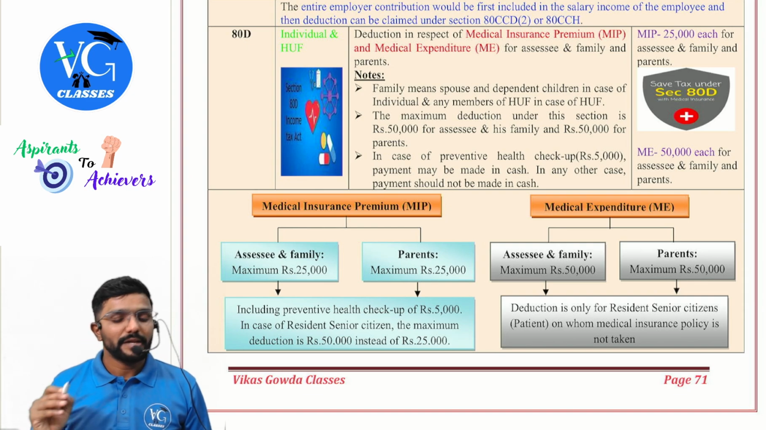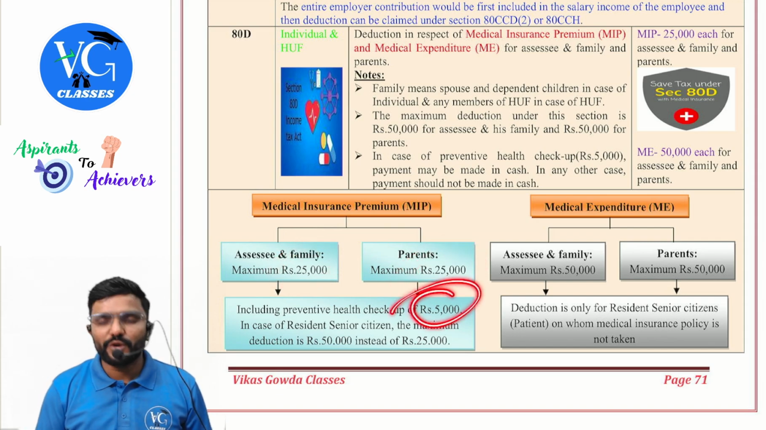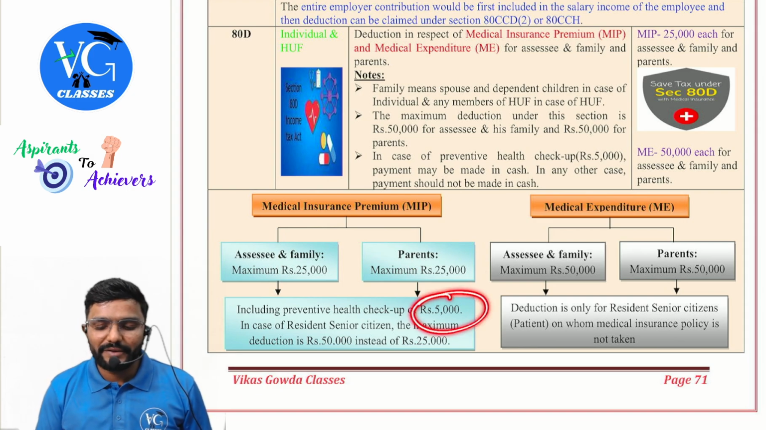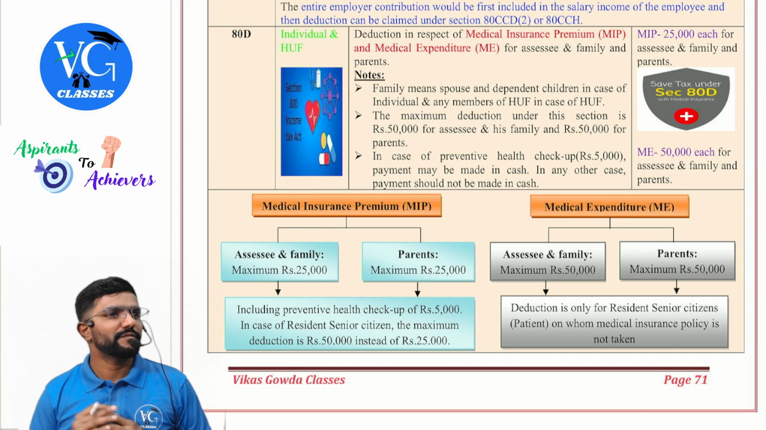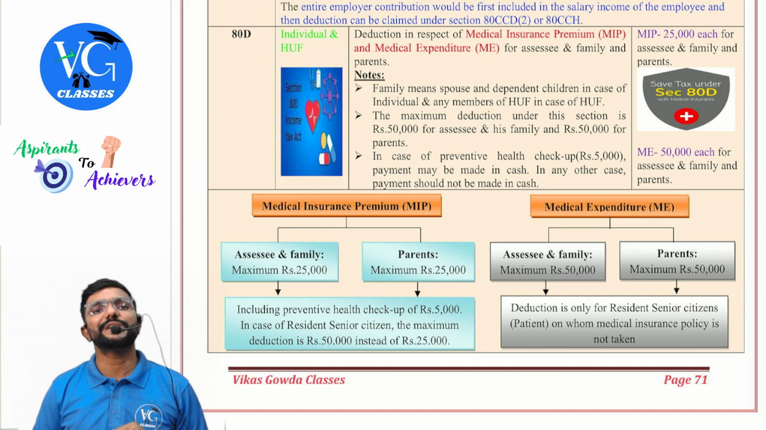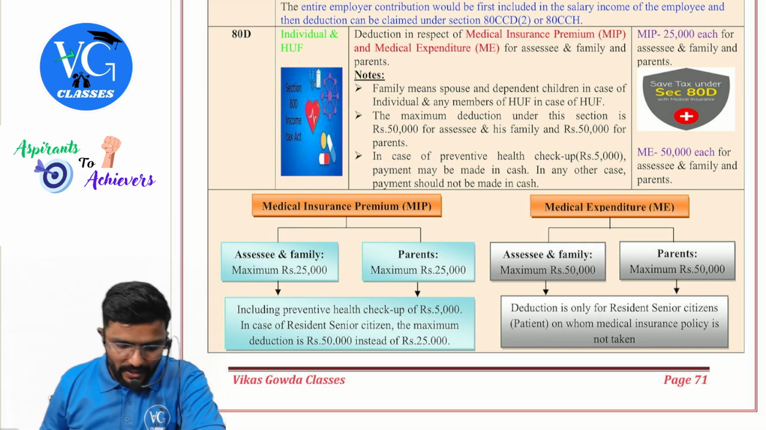Now, in this 25 or even 50, up to 5,000 can be spent for preventive health checkup. And for preventive health checkup, you can pay it in cash, whereas premium cannot be paid in cash. If you pay it in cash, no deduction, guys.